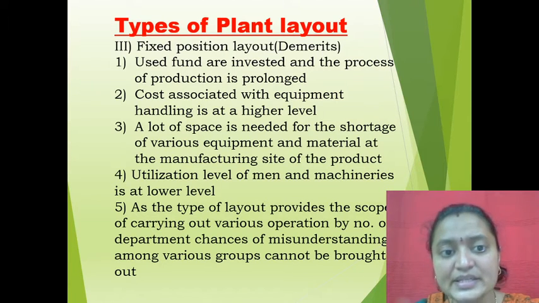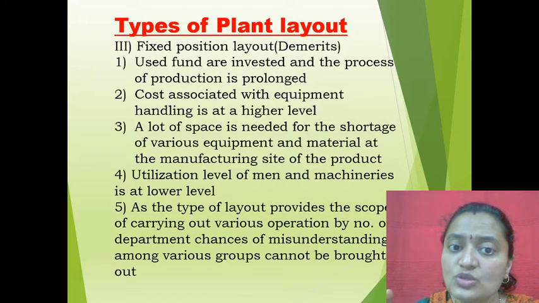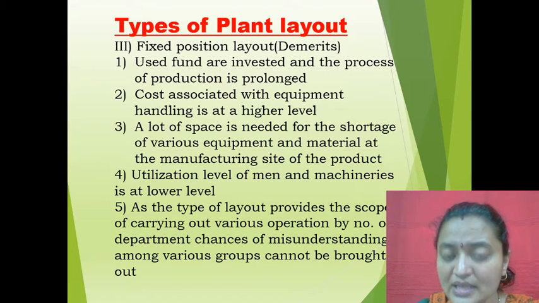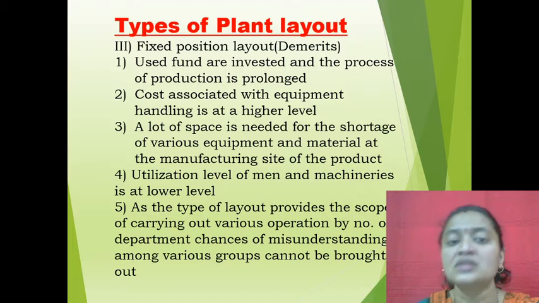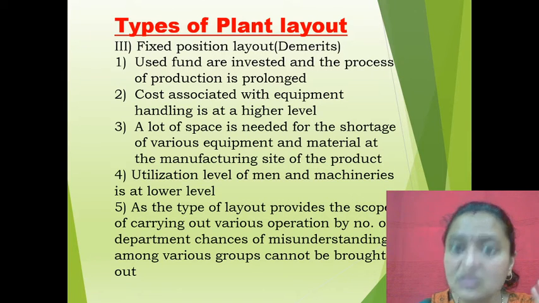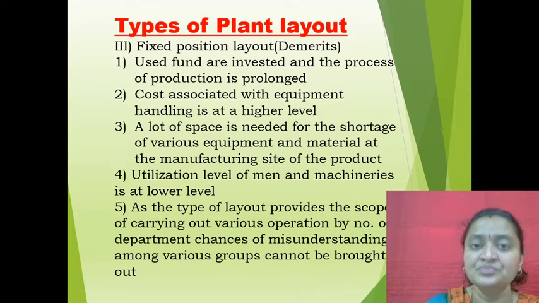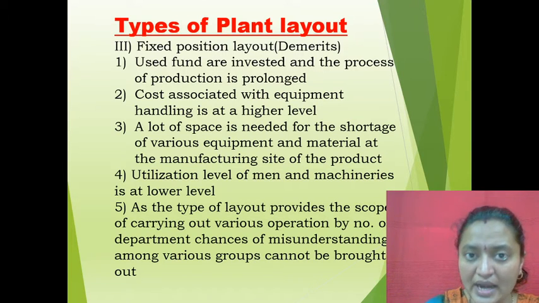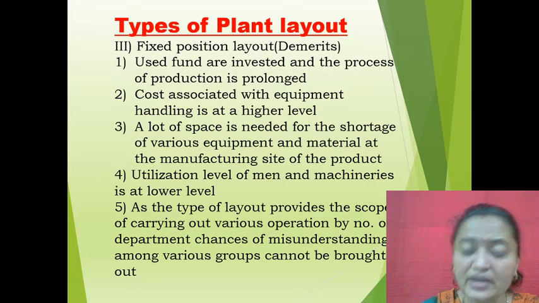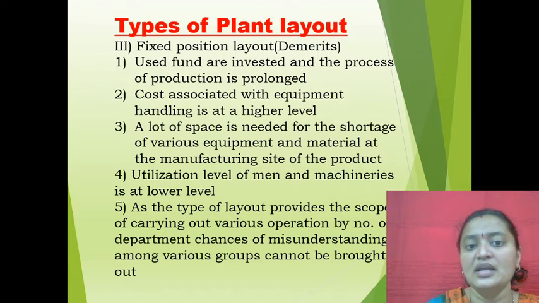Then the next demerit is: cost associated with equipment handling is at a higher level. What do you mean by equipment handling? Whatever cost is required for the equipment or machinery handling is at a higher level.